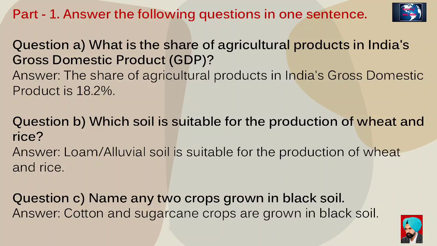Question B. Which soil is suitable for the production of wheat and rice? Answer. Loam, alluvial soil is suitable for the production of wheat and rice. Question C. Name any two crops grown in black soil. Answer. Cotton and sugarcane crops are grown in black soil.